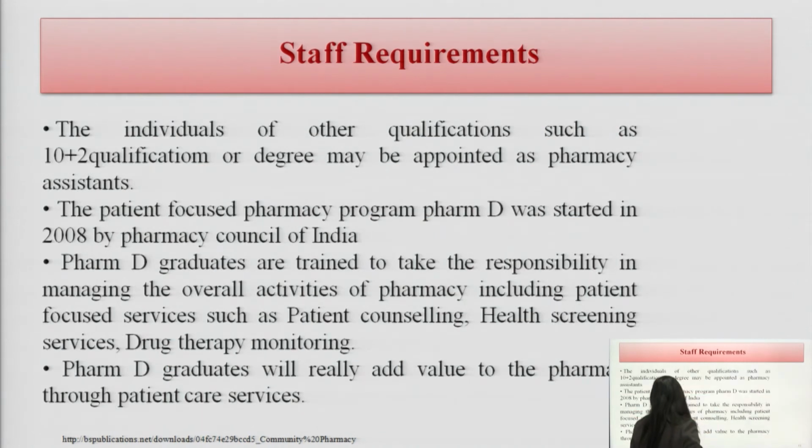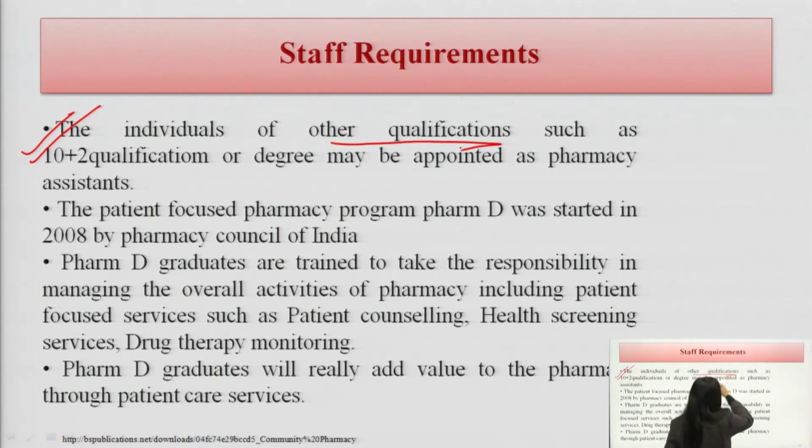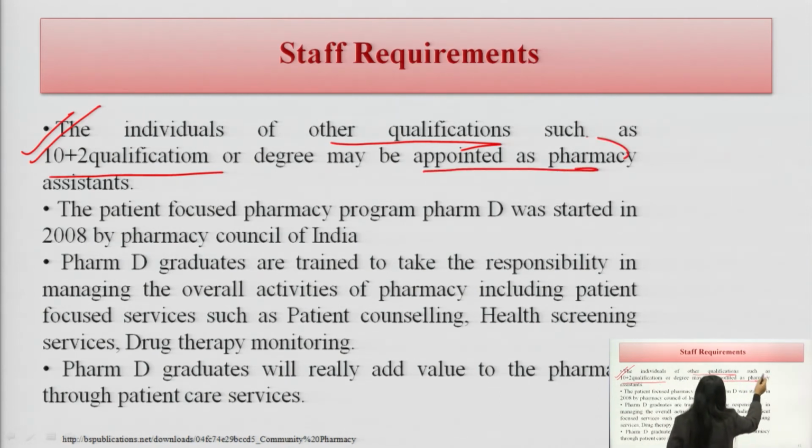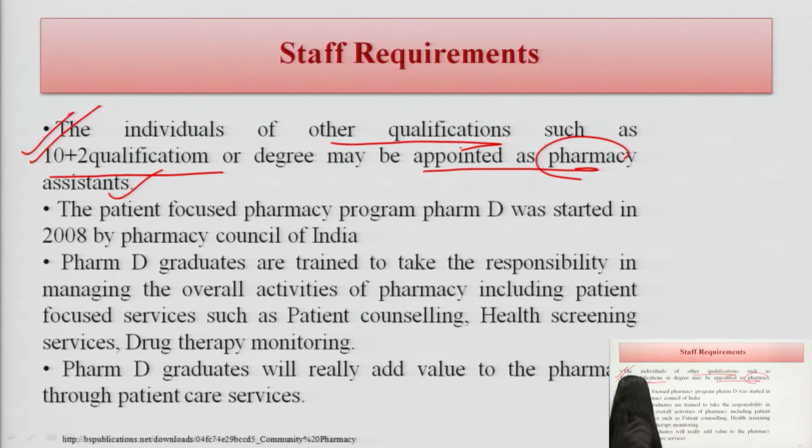Now, what is another profession we can see here? The individual of other qualifications such as 10+2, meaning the person who has a qualification other than the pharmacy profession, or any degree other than pharmacy, can be appointed as a pharmacy assistant only, and only after good experience can they work in the pharmacy shop.